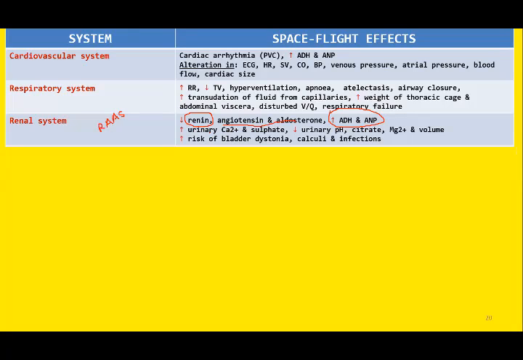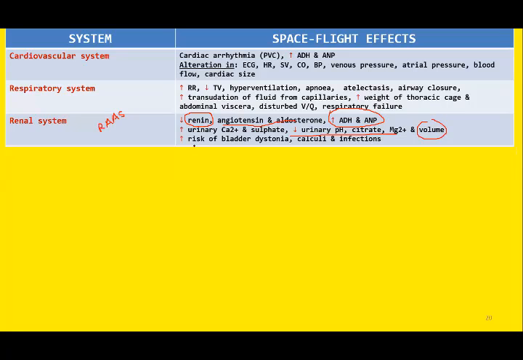Moreover, there is increased urinary excretion of calcium. We discussed that there is bone decalcification, bone demineralization during space flight. So calcium is lost from the bones, and this excessive calcium is finally excreted out of the body through the urine. So increased urinary calcium content will be there. Moreover, the pH of the urine will drop, the citrate value, the magnesium value will also drop, and there is drop in the urinary volume as well.